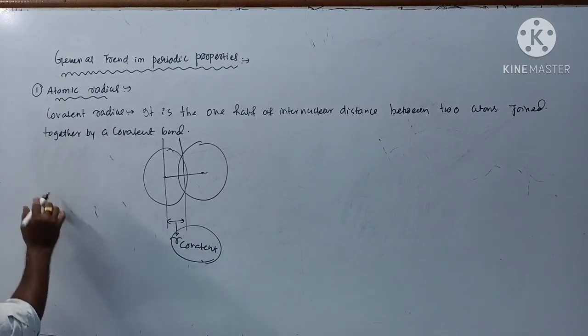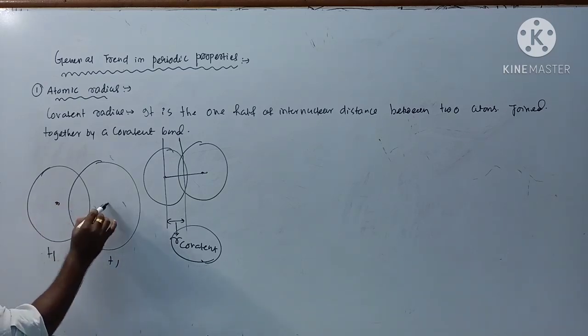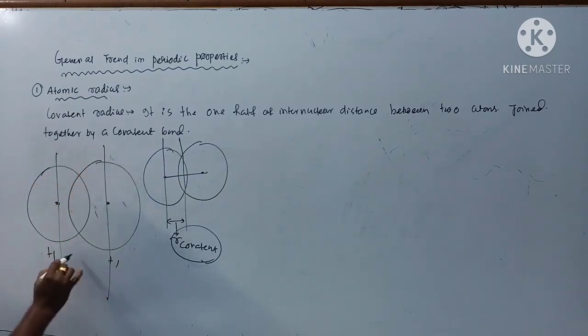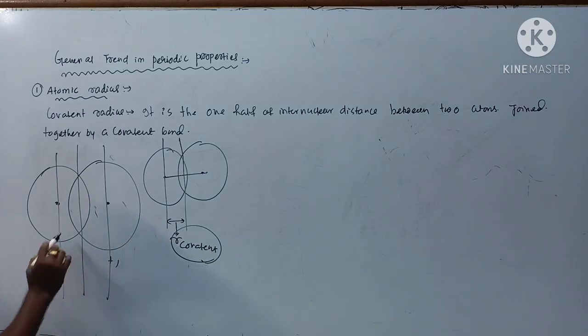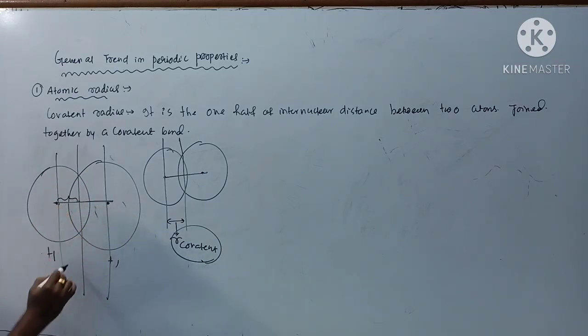For example, if I consider two hydrogen atoms, H2 molecule, this one is one hydrogen nucleus, this one is another. If I measure their covalent radius, half of internuclear distance, this is R covalent.